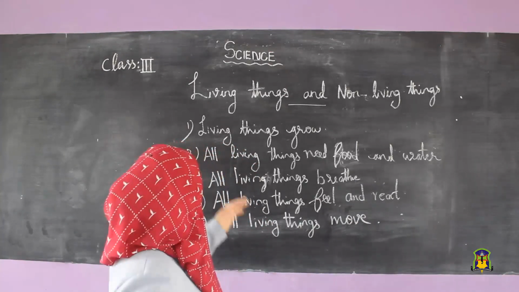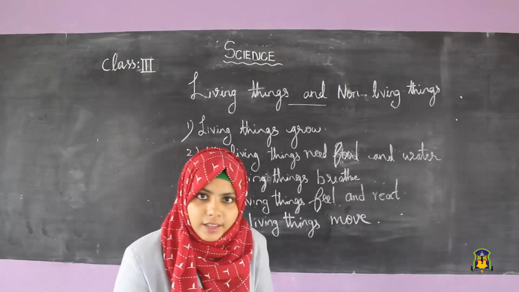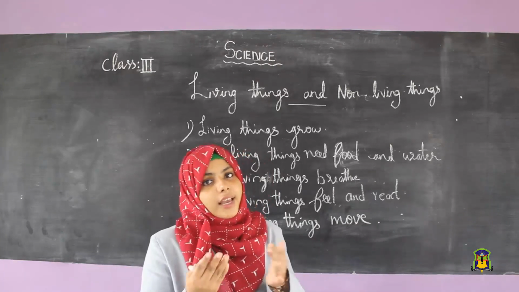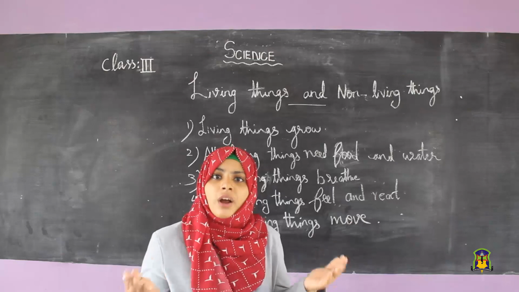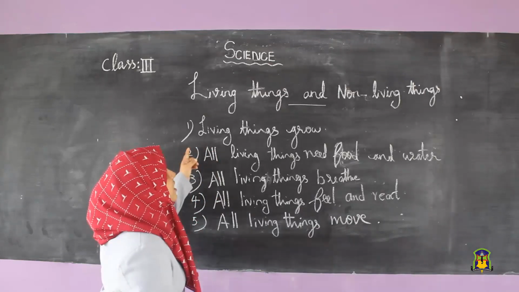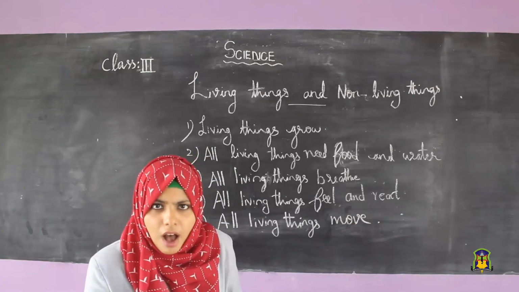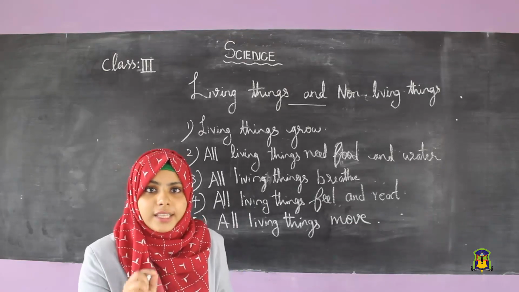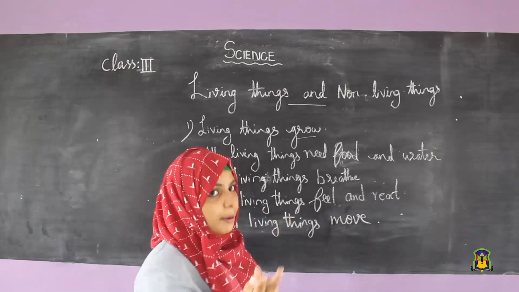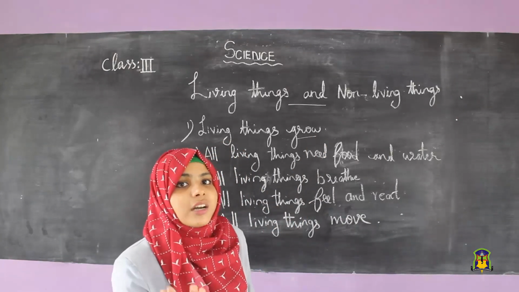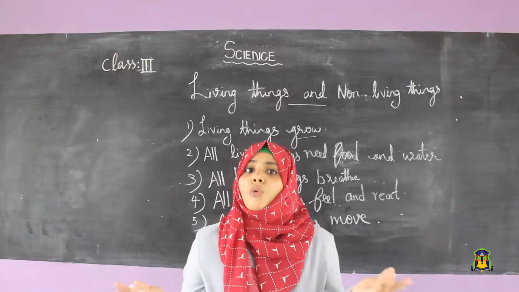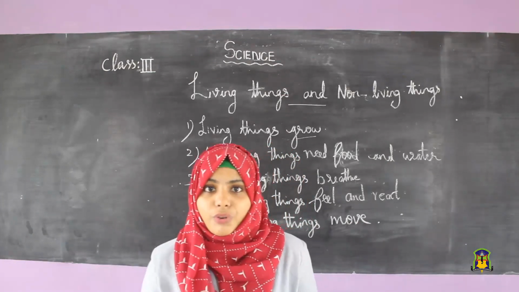We already studied the first 5 features of living things. We can classify things into living and non-living based on certain special things. The first one is living things grow. All of you say with me, living things grow. What is the spelling of grow? G-R-O-W. Then, all living things need food and water.